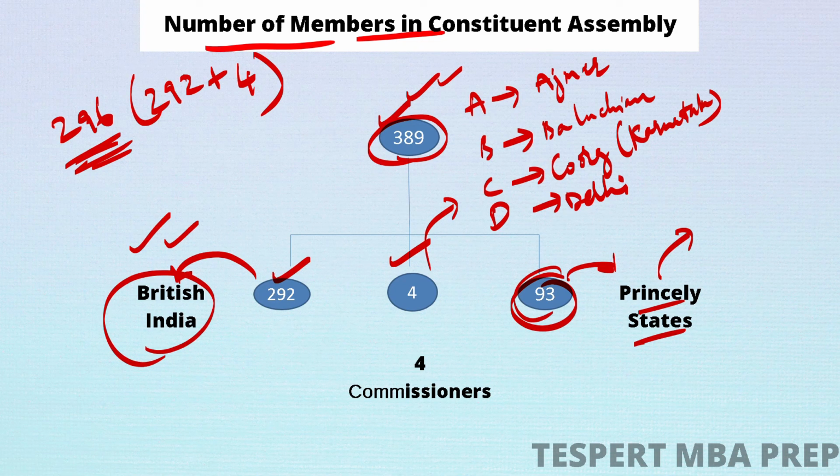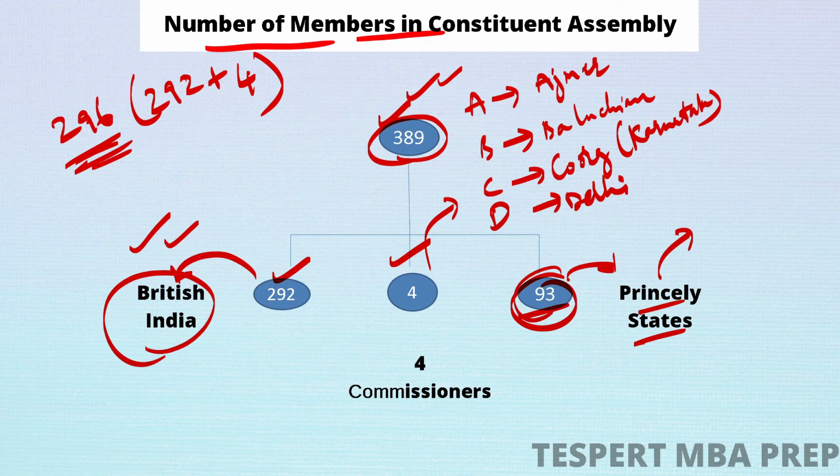So these princely states did not send any representatives, any of these 93, to become a part of the Constituent Assembly.